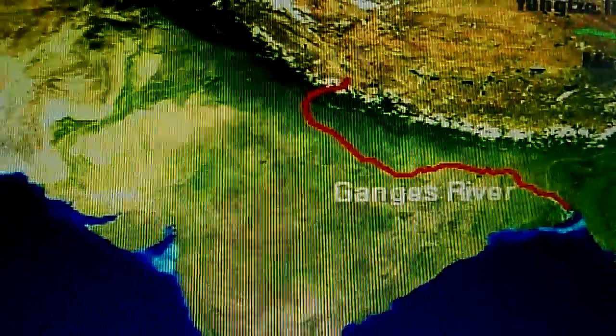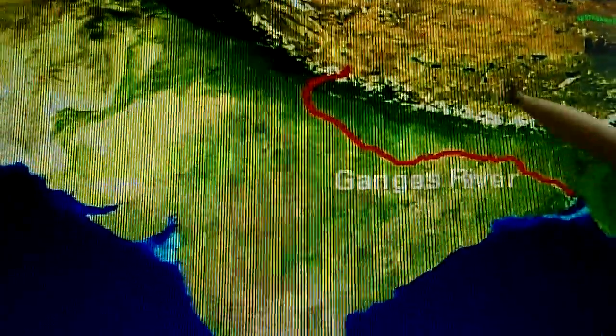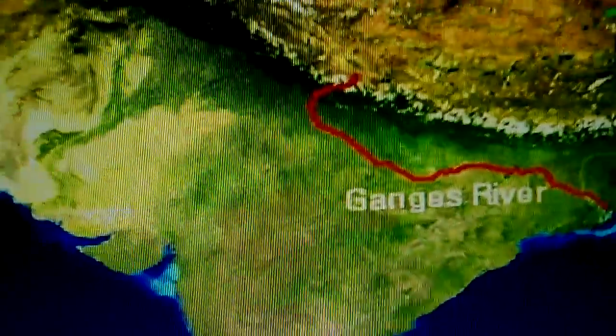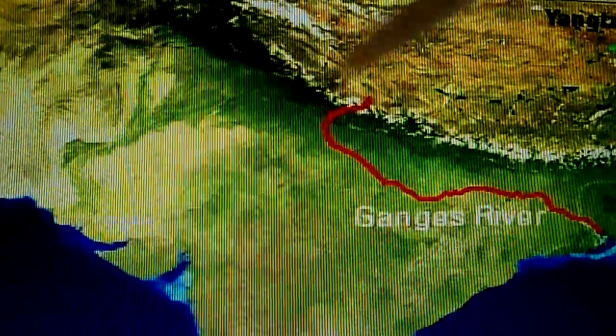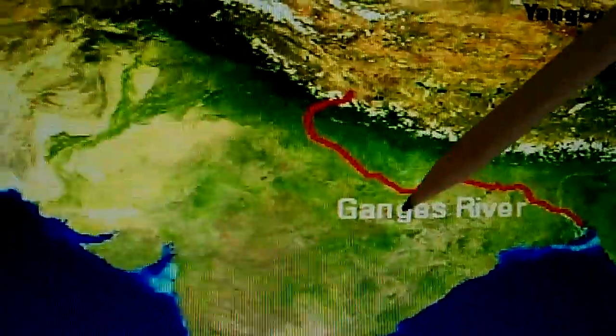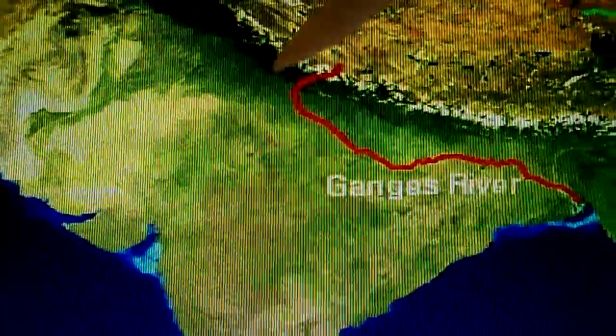From here onwards it is known as the Ganga. See children, it originated in the Gangotri glacier in Uttarakhand, where the same river is known as the Bhagirathi. When it joins the Alaknanda at Devaprayag, it is known as the Ganga river.